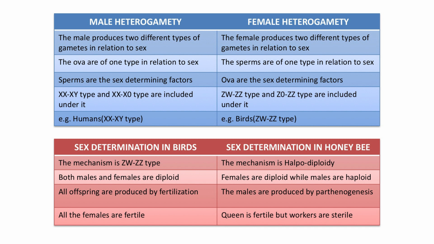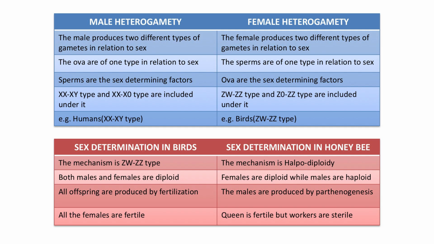Now we shall differentiate sex determination in birds and sex determination in honeybee. In case of birds, the mechanism is ZW-ZZ type. In case of honeybee, the mechanism is haplodiploidy or male haploidy or N-2N type. In birds, both males and females are diploid, but in case of honeybee, females are diploid while males are haploid.